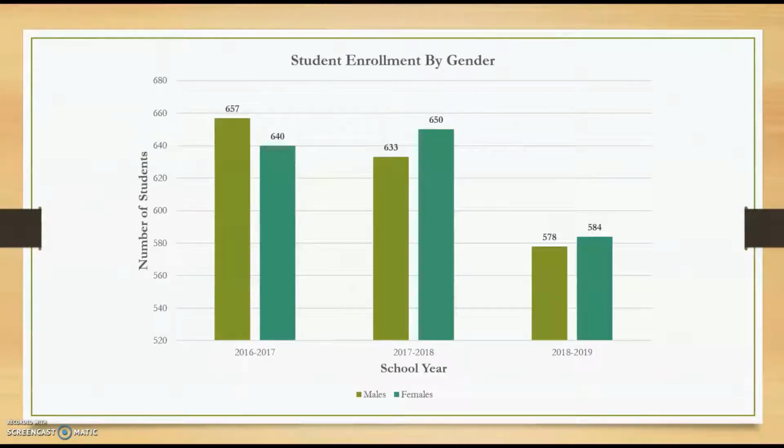Next, we look at the enrollment of students by gender. Gender is pretty split 50-50 between male and female students. Looking at the most recent year of data, McClure had 584 female students enrolled compared to 578 male students enrolled.